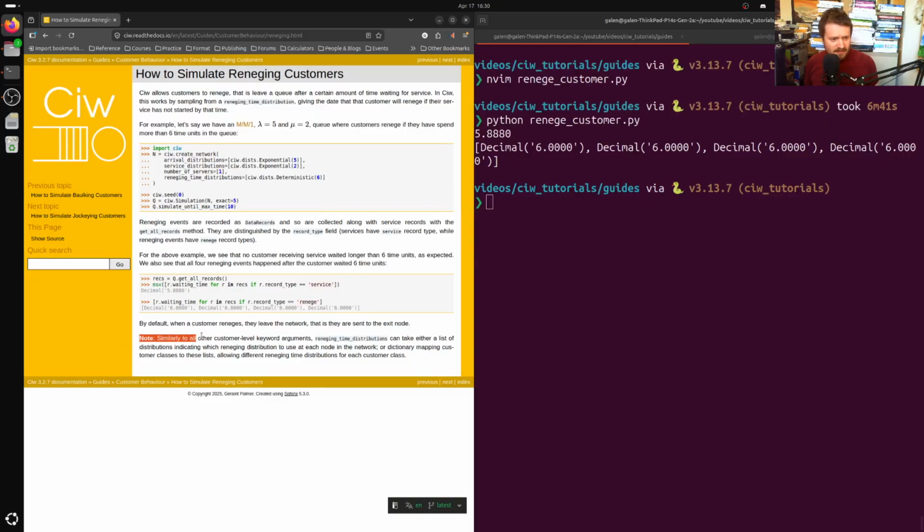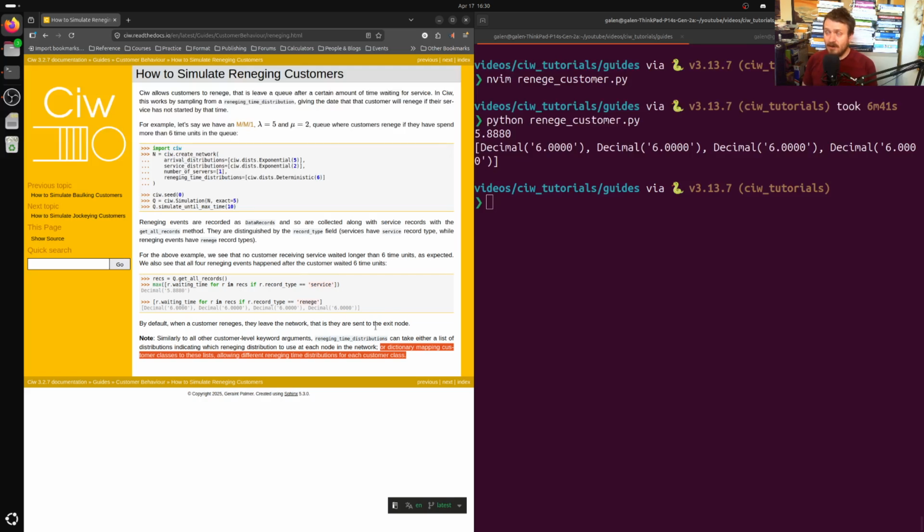So let's take a note. Similarly to all other customer level keyword arguments, reneging time distributions can take either a list of distributions indicating which reneging distribution is used at each node of the network, or a dictionary mapping customer classes to each of these lists, allowing for different reneging times for each of the different customers.